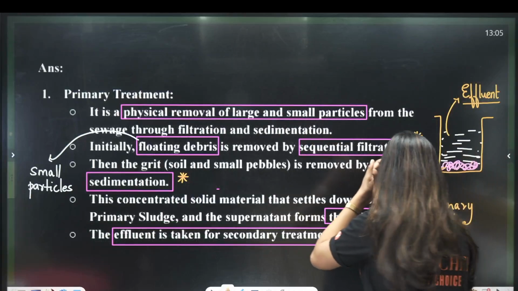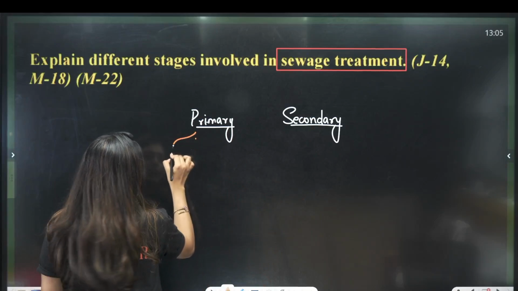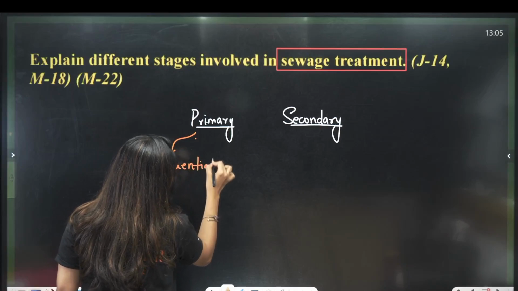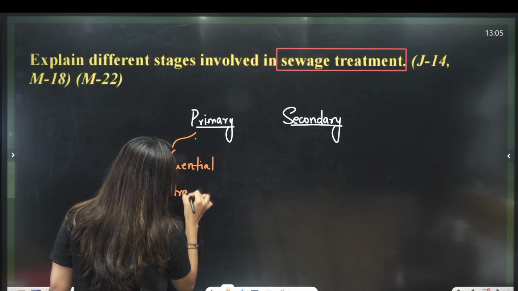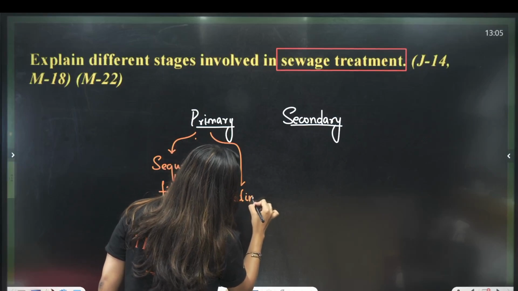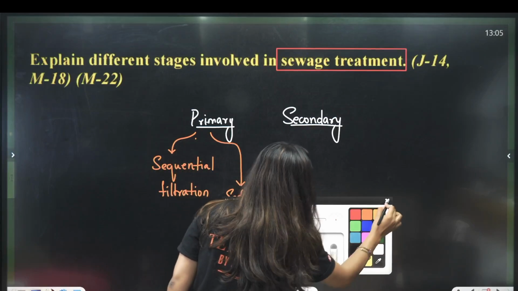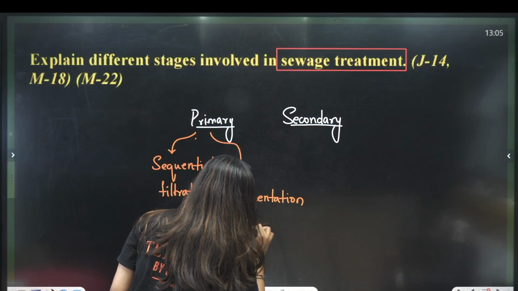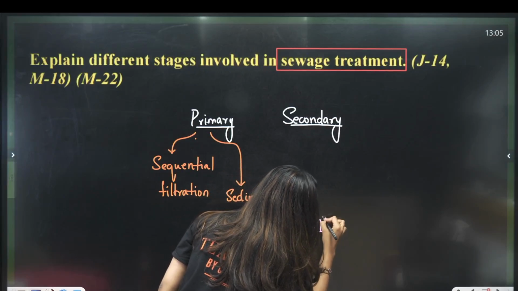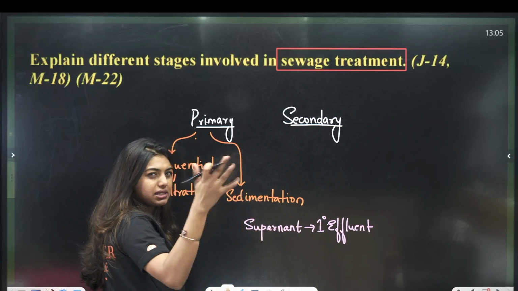So here, primary and secondary. Students, in primary there are two steps. Please remember that. In primary you have sequential filtration, that is to remove all the large substances. Then you have sedimentation. This is to make sure that the grit, that means soil plus the pebbles, is sedimented. After the sedimentation, you are going to get two things. You are going to get a supernatant, which is going to become the primary effluent, and we will get the primary sludge, that you can ignore.